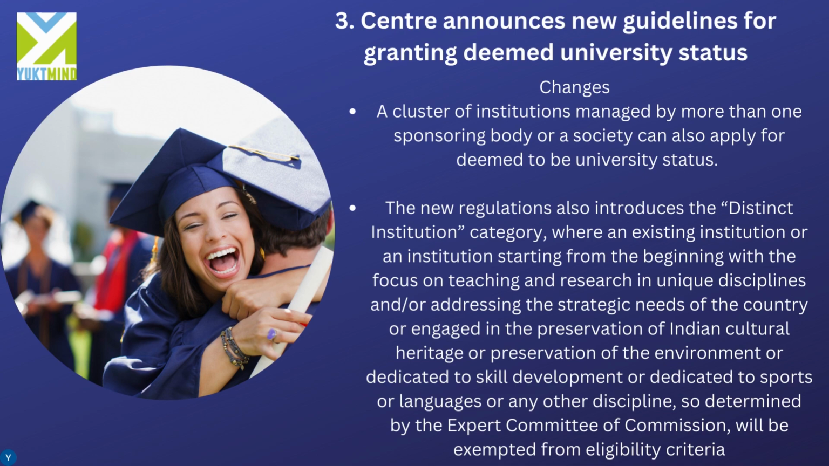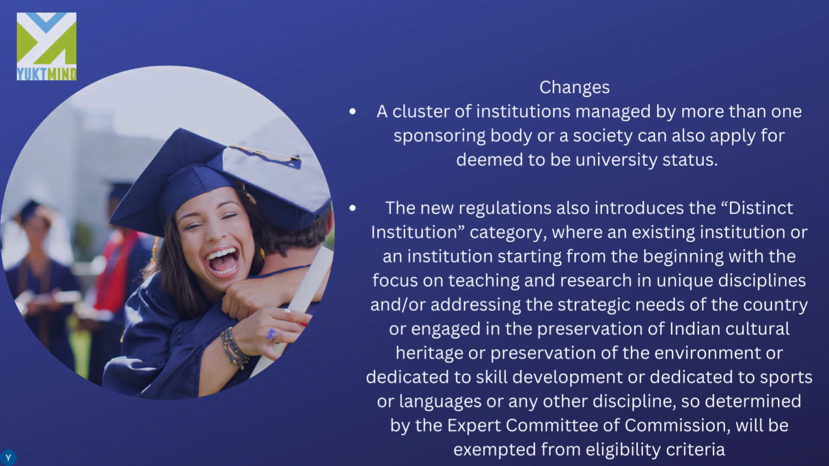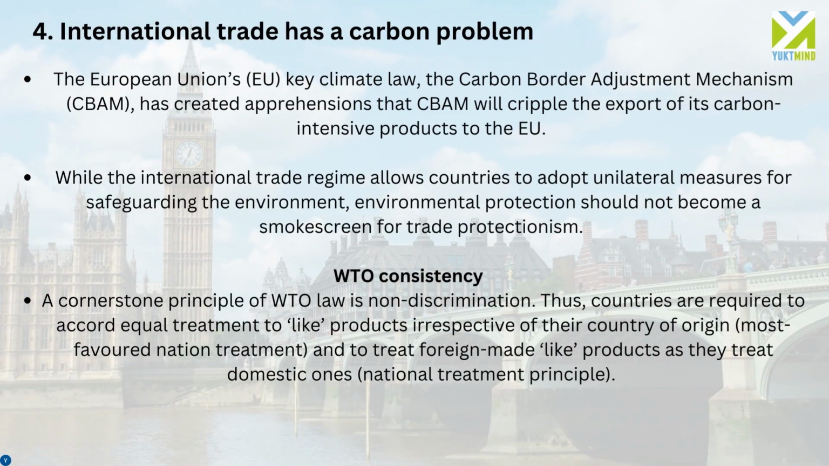The new regulations also introduce a distinct institution category, where an existing institution or an institution starting from the beginning with a focus on teaching and research in unique disciplines and/or addressing the strategic needs of the country, or engaged in preservation of Indian cultural heritage or preservation of the environment, or dedicated to skill development, or dedicated to sports or languages or any other discipline so determined by the expert committee of UGC, will be exempted from the eligibility criteria. Now, moving on to the fourth news.